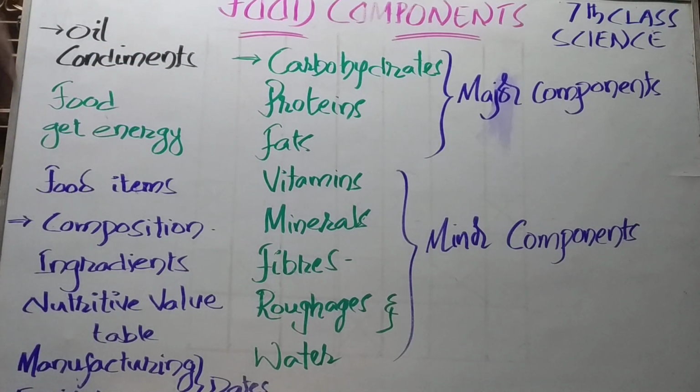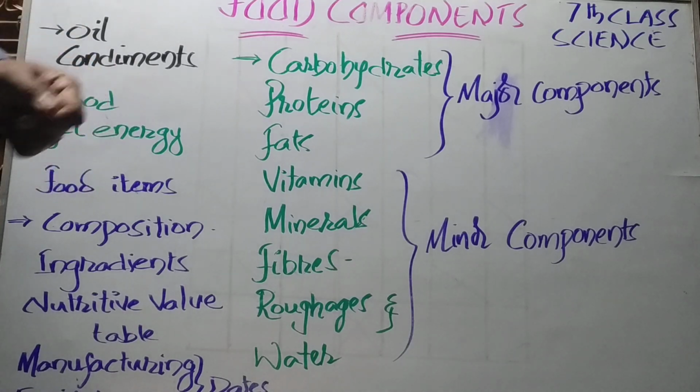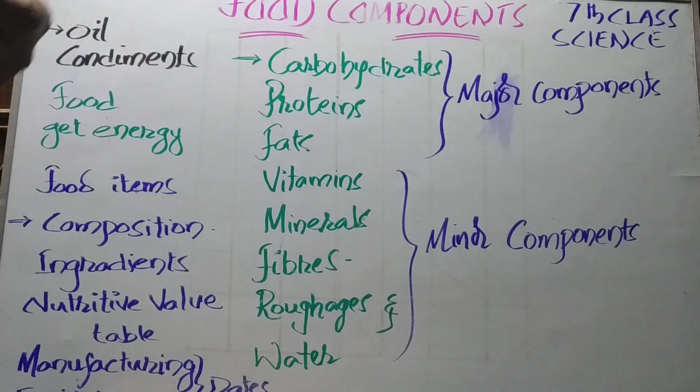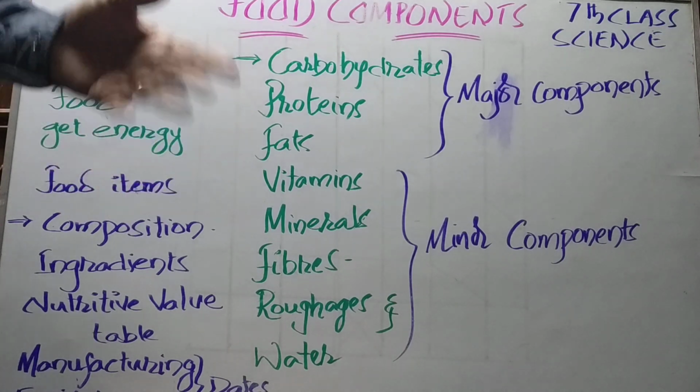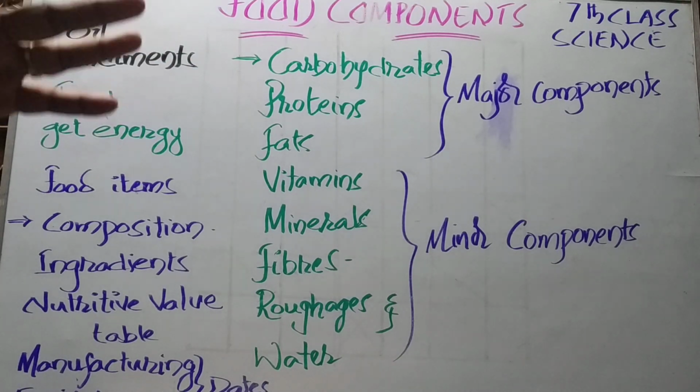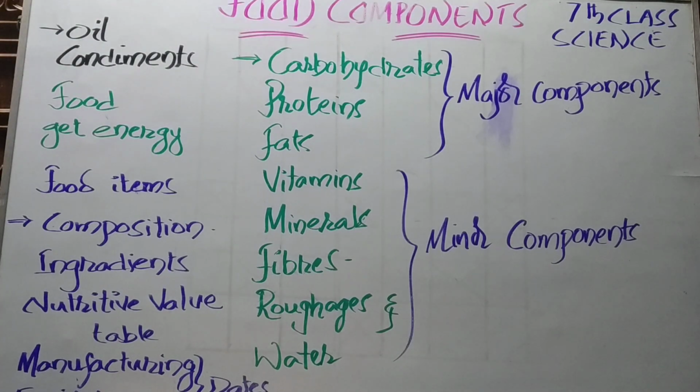Correct? So whatever food items we take, from all these food items we must absorb some basic things. Mostly when the children are a little bit free, they like to eat. They go to the shop and purchase different types of snack items like some biscuits, Lays, kurkure, then some juice, all these things. Of course, it is not wrong, but before we take these items from outside, we must observe some important things. So let me show you some examples.